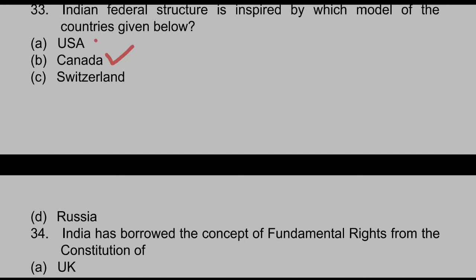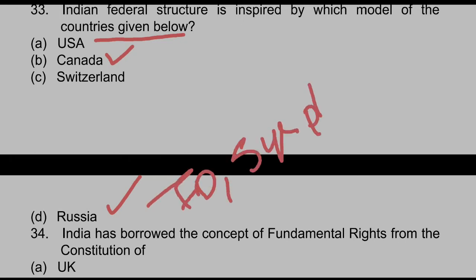So from the USA we take judicial review, the charter of fundamental rights and independence of judiciary. The fundamental duties and the 5-year plan are taken from Russia. So from Russia we take fundamental duties and the 5-year plan. I hope it is also very clear to you.